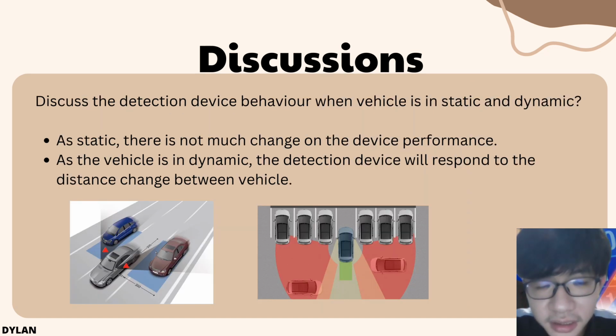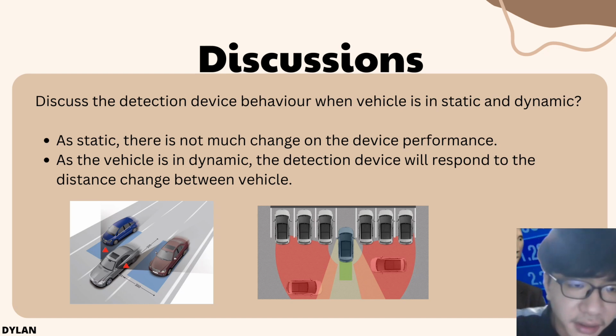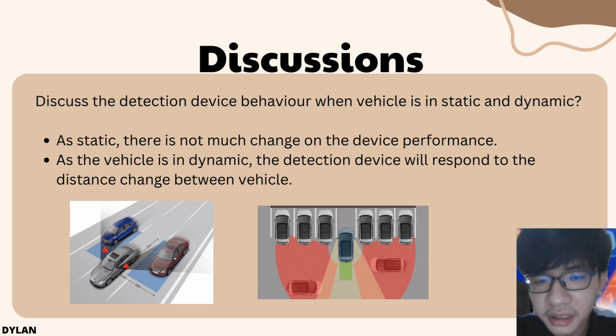And we discuss the detection device's behavior when the vehicle is static or dynamic. When static, there is not much change in the device's performance. When the vehicle is dynamic, the detection device will respond to the distance change between vehicles.